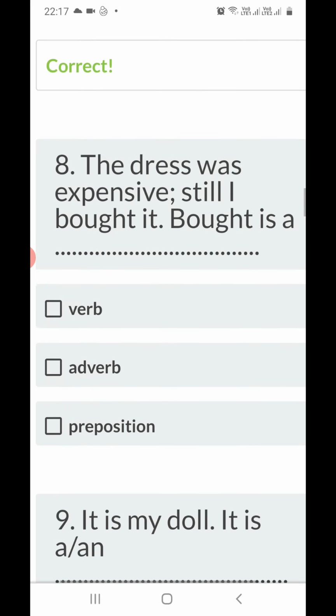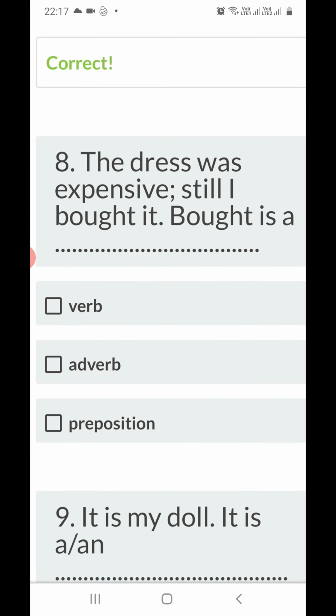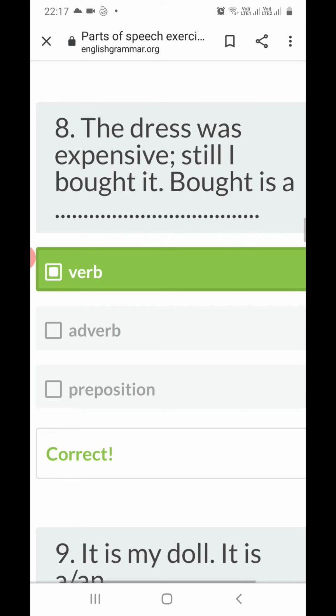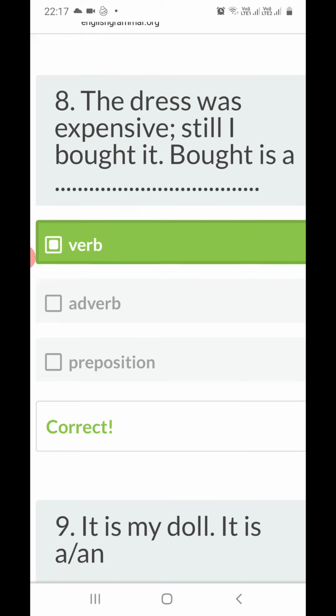Now next we can see here 8th number. The dress was expensive, still I bought it. So in this sentence, bought is what? So buy, bought, bought. So this is an action word, and action words are known as verb, right? So this is also our correct answer.